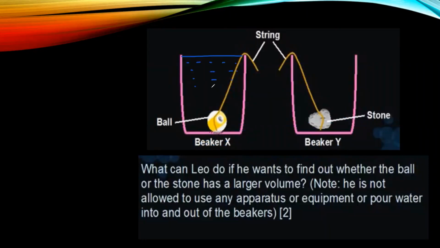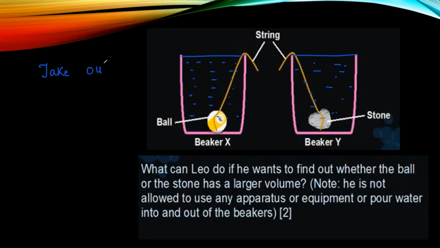The water is up to the same level. Okay. And now he is not allowed to use any apparatus or equipment or pour any water into the beaker. So you have to say how he can measure the volume of the ball or stone, and how he can tell which one has the larger volume, ball or stone. Okay. So the concept here is very clear.